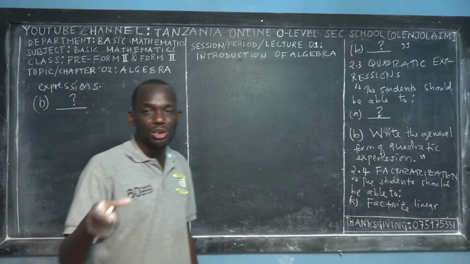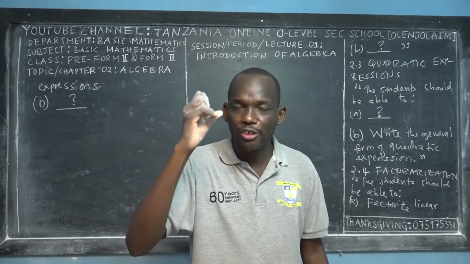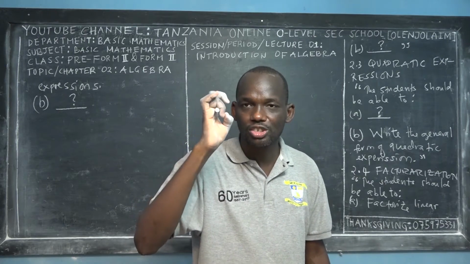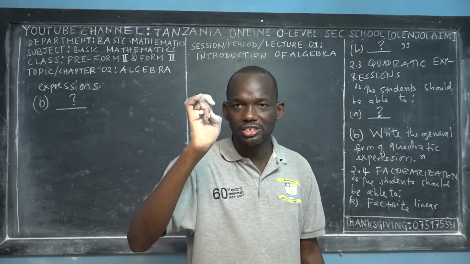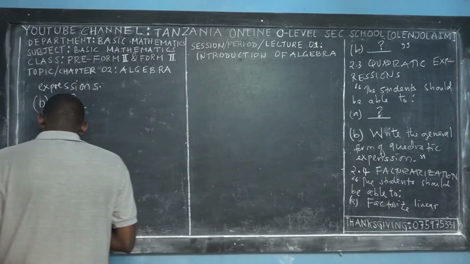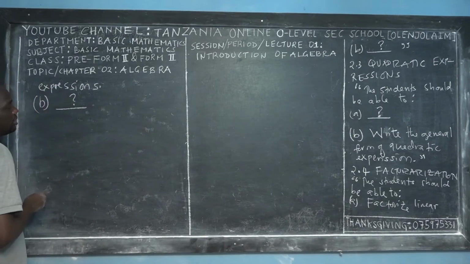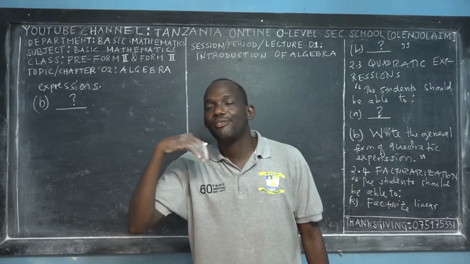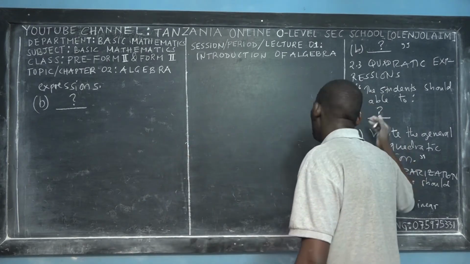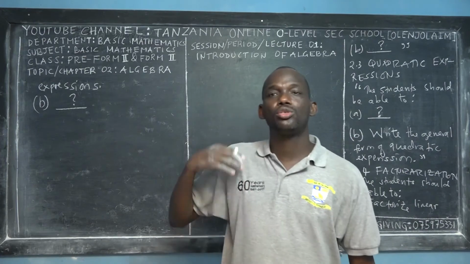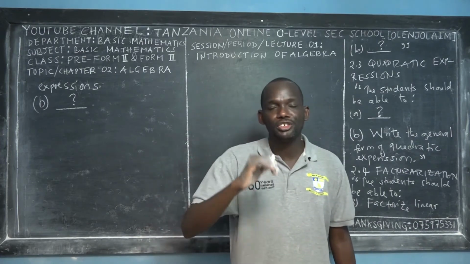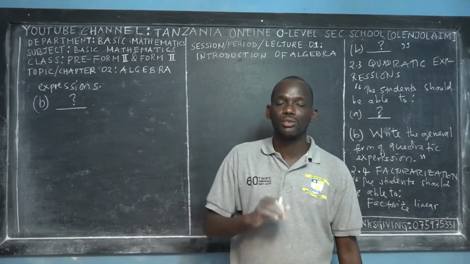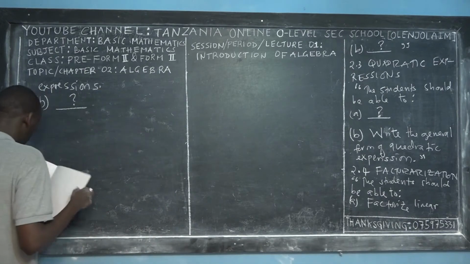Just a quick review. I've already presented to you about 30 subtopics of algebra for Form 2, and also the specific objectives that have to be achieved by students after accomplishing each subtopic. Now, I want to introduce to you the contents. After reading all these subtopics and all the specific objectives, I took the topic of algebra and broke it into small concepts, so we call them concepts or contents of algebra.